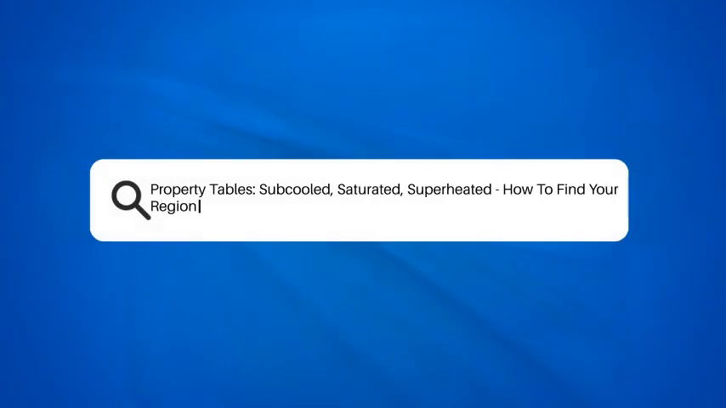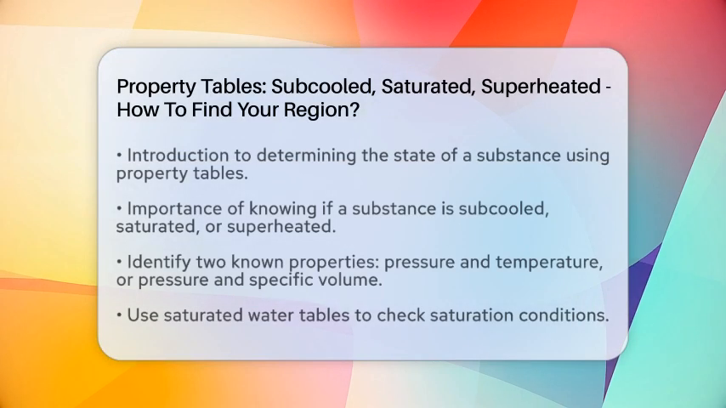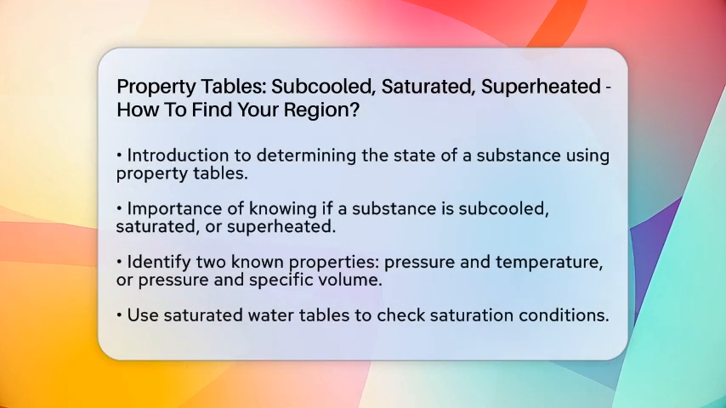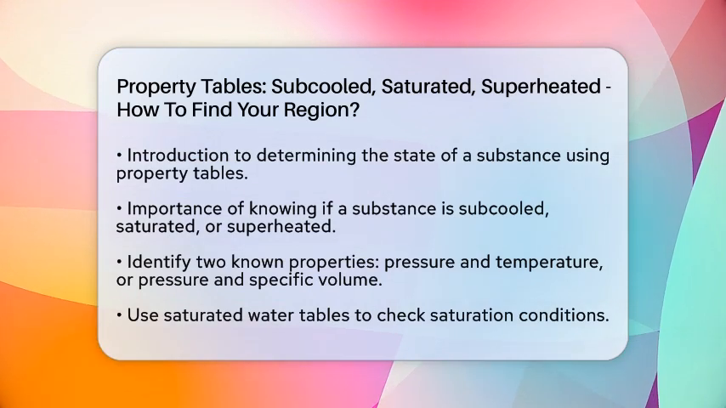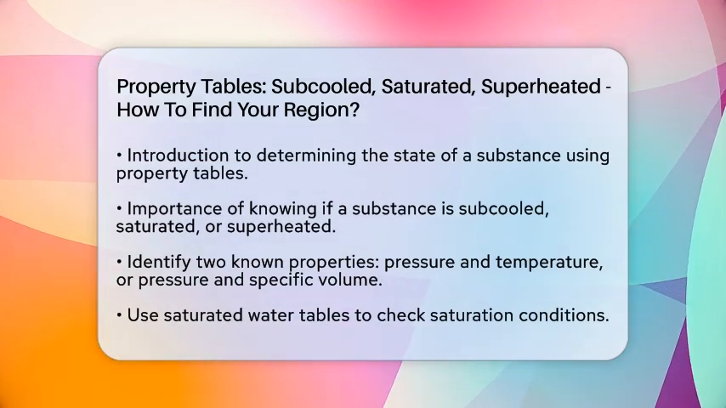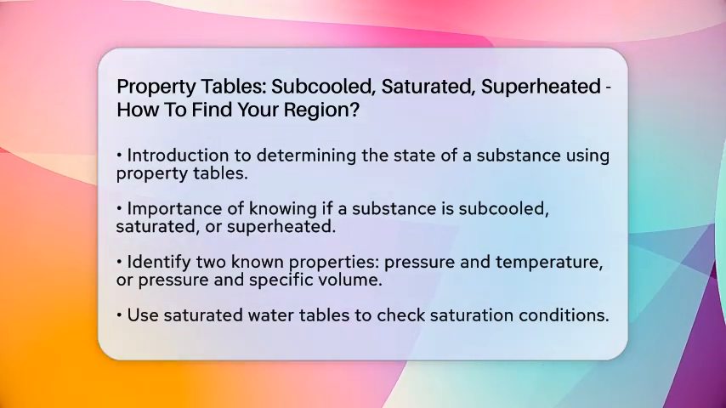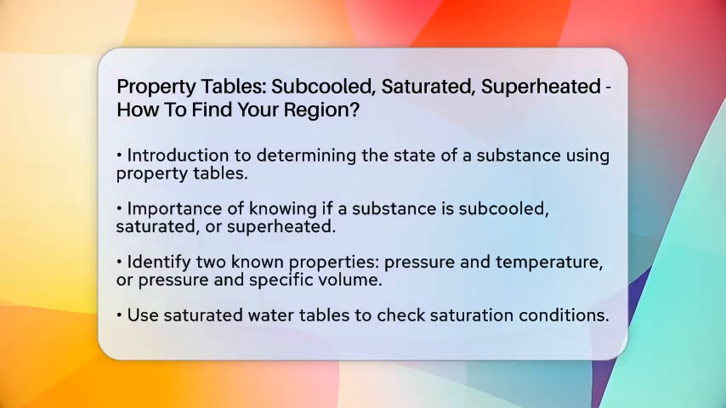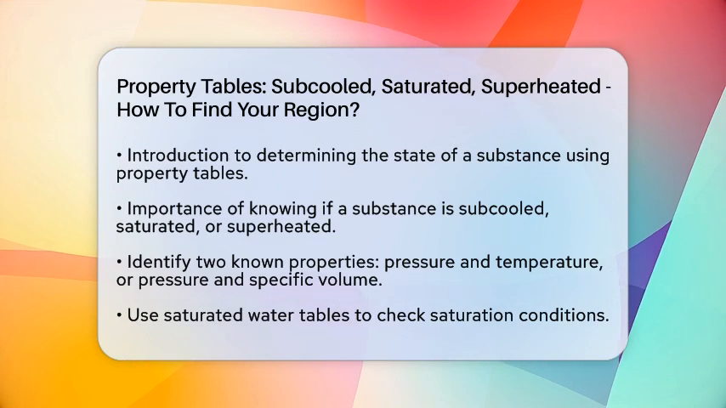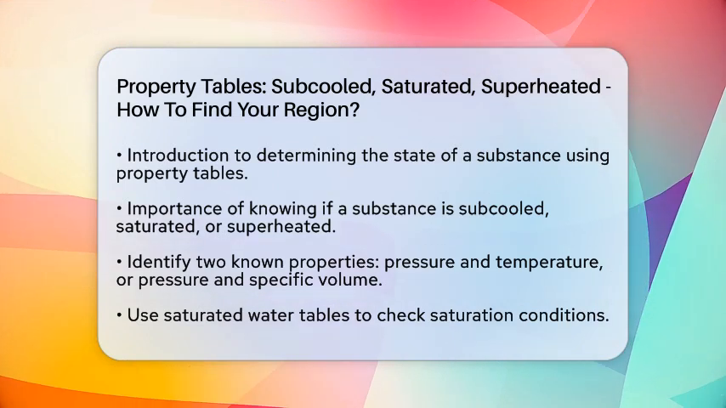Property tables. Subcooled, saturated, superheated, how to find your region. Have you ever wondered how to determine the state of a substance using property tables? Understanding whether a substance is subcooled, saturated, or superheated is essential in thermodynamics. Let's break it down step by step.